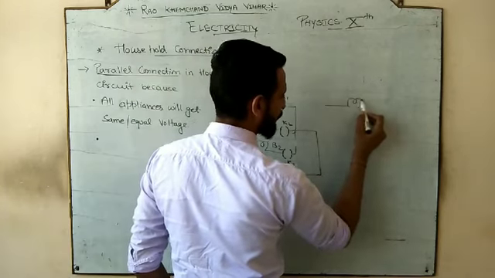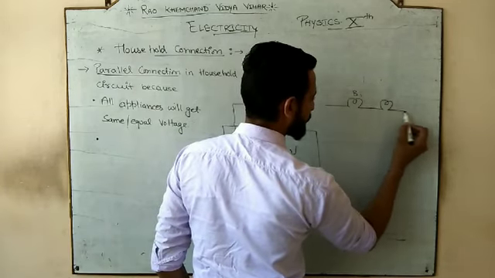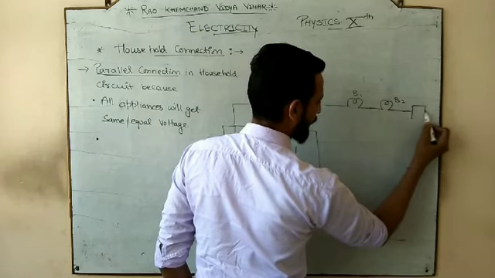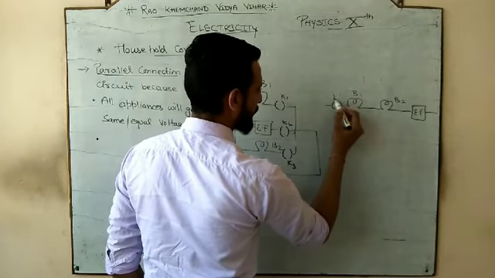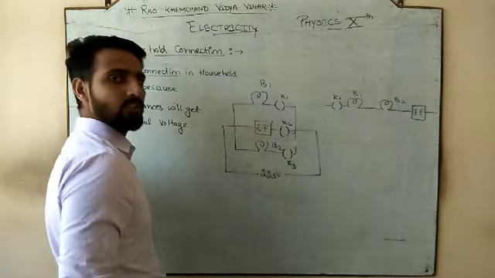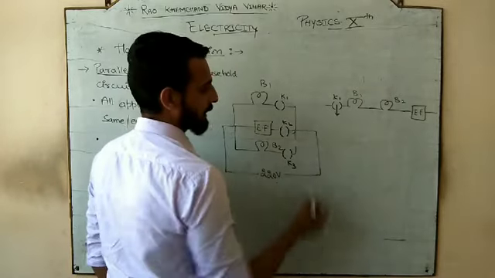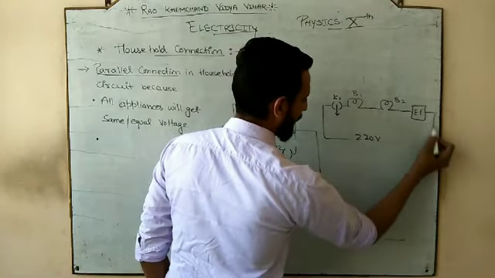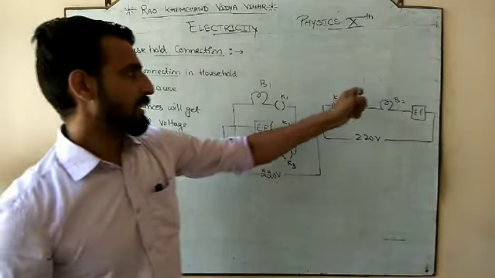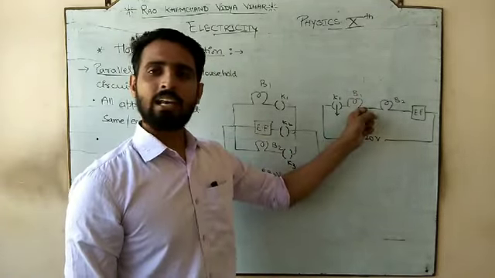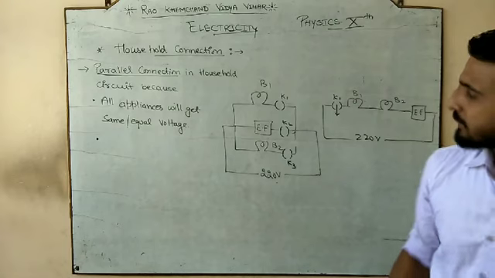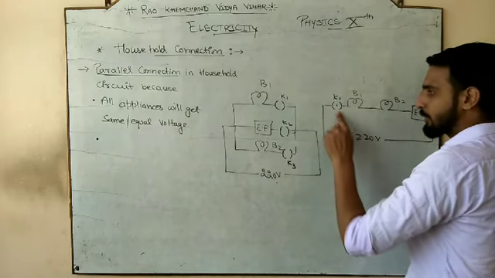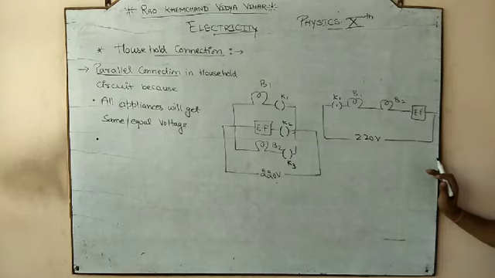But if we connect bulb B1, bulb B2 and the electric fan in series, and let's suppose I place a switch here, only one switch. अगर मैं इसे switch on करता हूँ, then the bulb B1 is in the circuit, तो ये भी glow करेगा. B2 will also glow and the electric fan will also run. Means by switching on one point, एक switch को on करने से सारे appliances work करेंगे. And if I switch off, all the appliances will switch off.